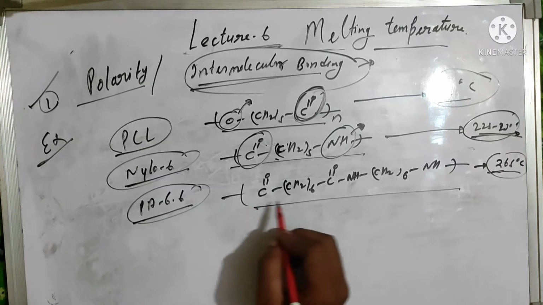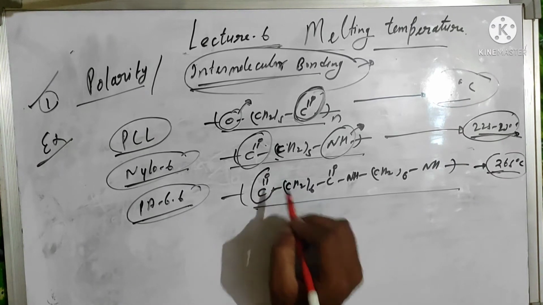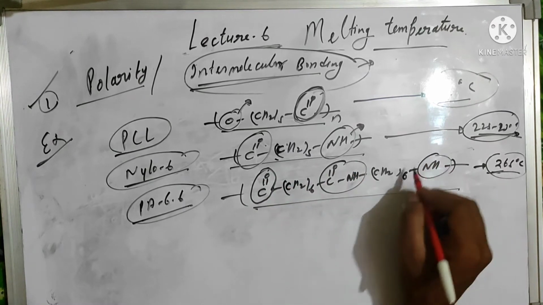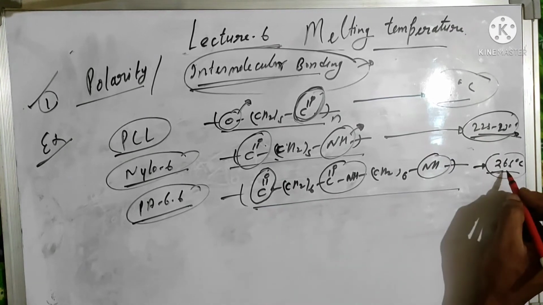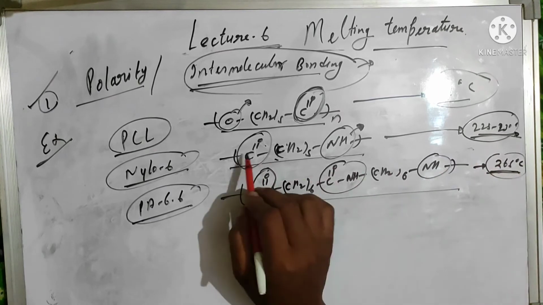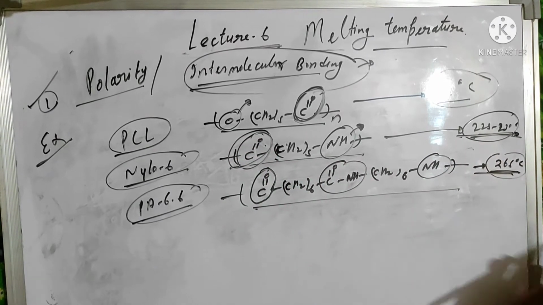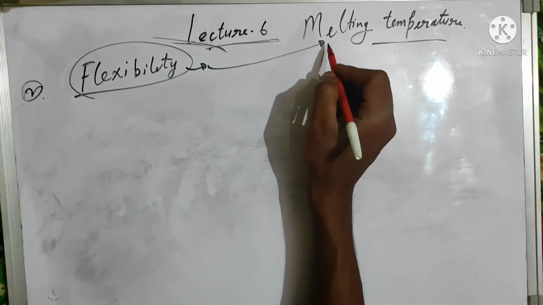In the case of Nylon 6,6, we can see here in one repeat unit polar groups 1, 2 and 3, and in Nylon 6,6 intra hydrogen bonding occurs. That's why their melting point is around 265 degrees centigrade. So you can see as the polarity of the polymer increases, their melting temperature will also increase. The flexibility of the polymeric chain also affects the melting temperature of the polymer.